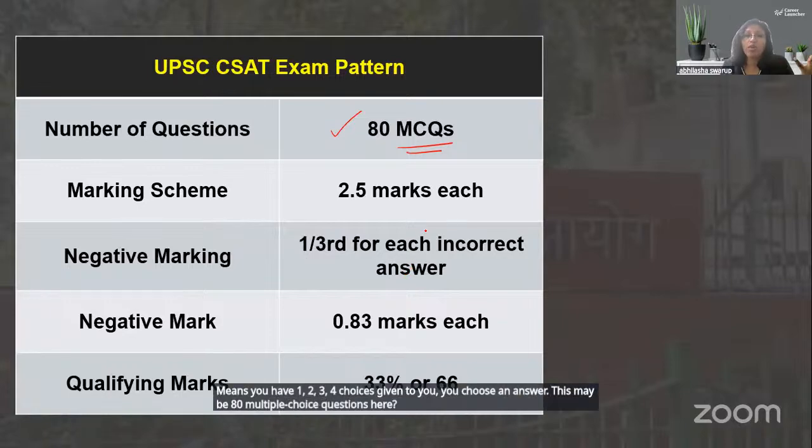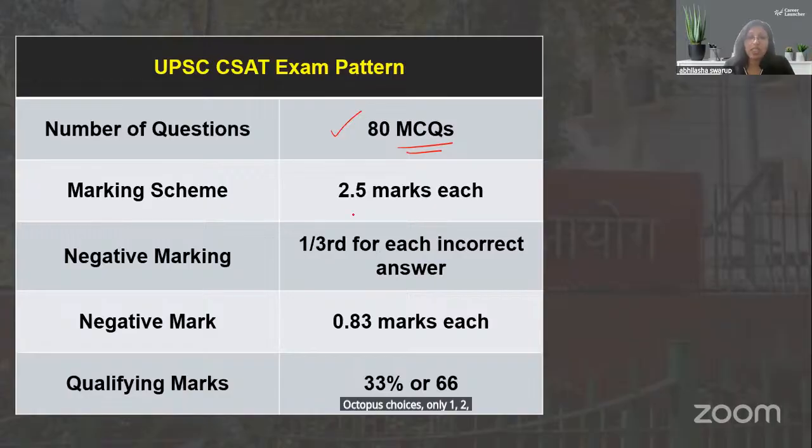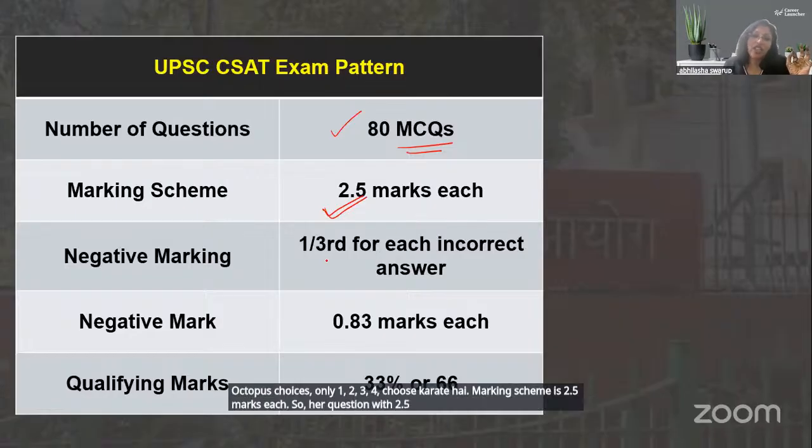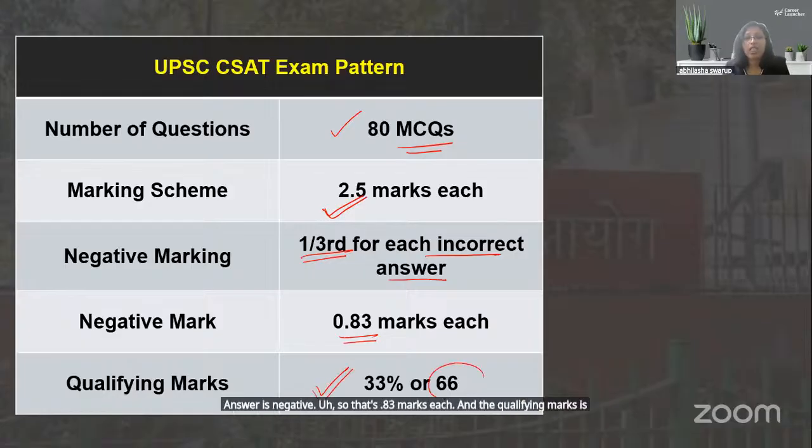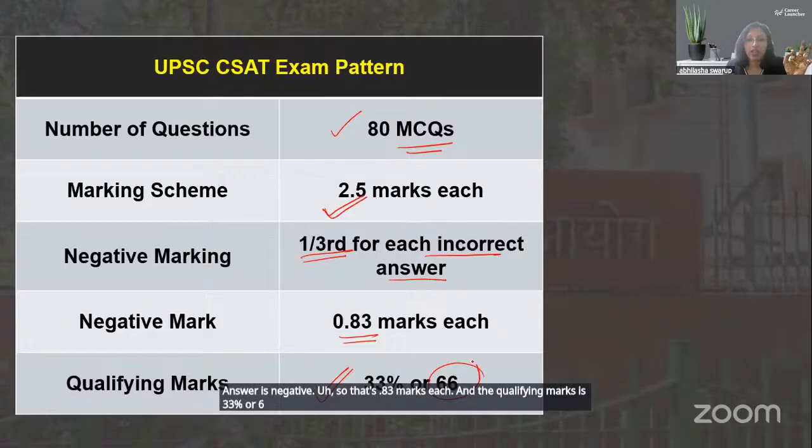आपके पास choices होंगे 1, 2, 3, 4. Choose कर सकते हैं. Marking scheme is 2.5 marks each. So हर question पे 2.5 marks है. Negative marking is 1/3 for each incorrect answer, so that's 0.83 marks each. And the qualifying marks is 33% or 66 out of 200.